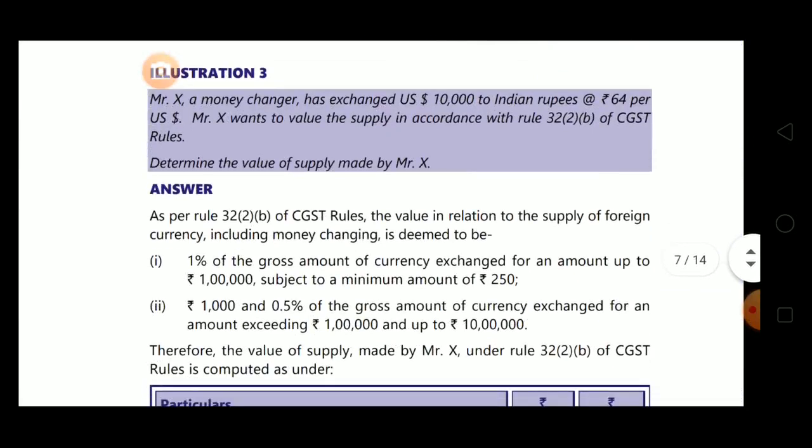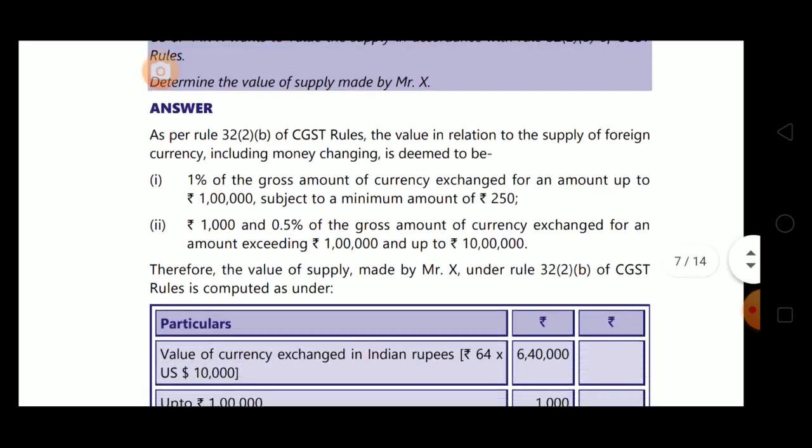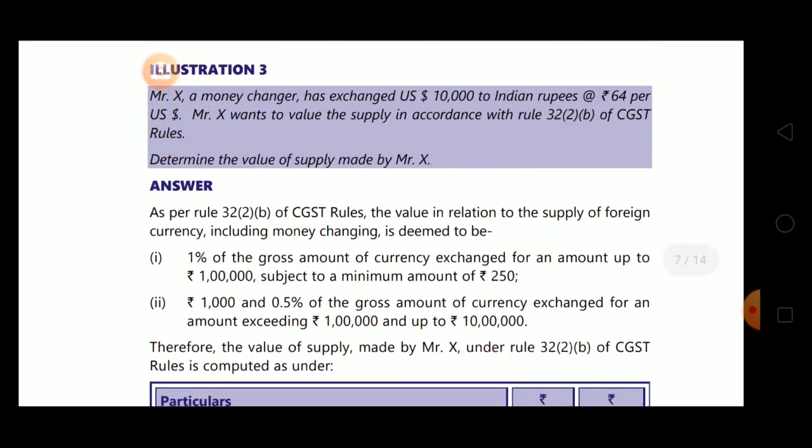Now illustration 3. Mr. X, a money changer, has exchanged $10,000 to Indian rupees at 64 per US dollar. Mr. X wants to value the supply in accordance with Rule 32 subsection 2 clause B of CGST rules. Okay, 32(2)(b). 32(2)(a) is not there, B is there, so means we have to apply that slab rate up to 1 lakh, that one. So determine the value of supply made by Mr. X.